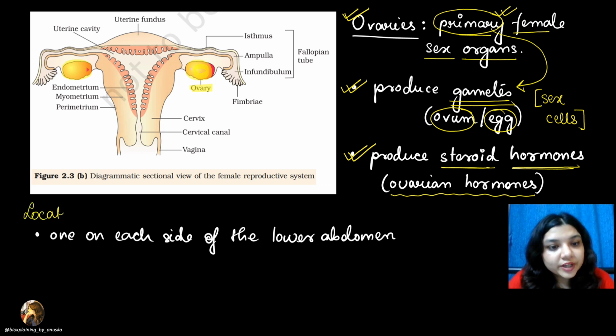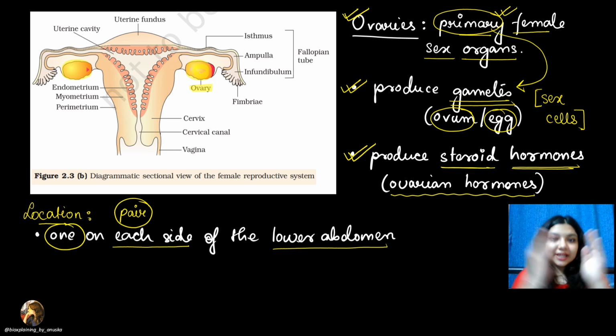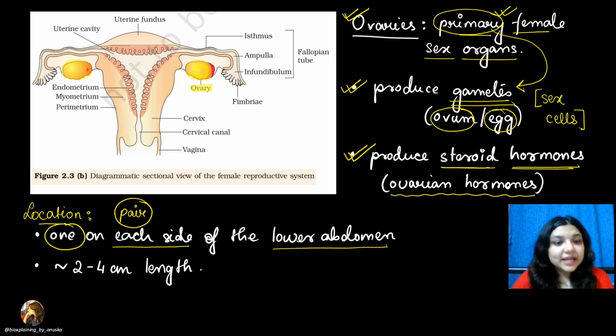Now, location wise, where is the ovary present? One ovary is present on each side of the lower abdomen. That is why we say that they are present in pair, that there are two ovaries, right? On each side of the lower abdomen one ovary is present. And size wise, they are approximately 2 to 4 centimeters in length. That means they are small structures.